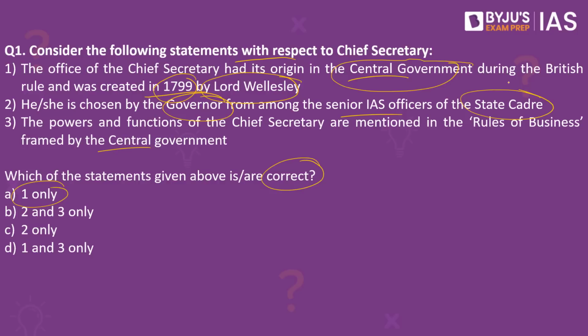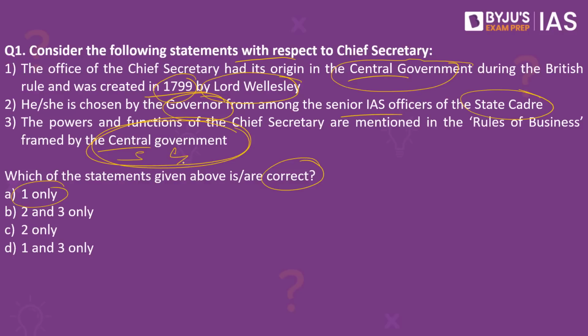The chief minister of that state also considers the merit of the candidate, the experience of the candidate, the seniority of the officer in the state cadre, and ultimately it is the chief minister who selects the chief secretary from the state cadre. So it is not the governor, but do note it is the chief minister. When you look into the third statement, the powers and functions of the chief secretary are mentioned in the rules of business framed by the central government. This is a wrong statement. Why? Because the rules of business are framed by the state government and not the central government. So the third statement is also wrong.